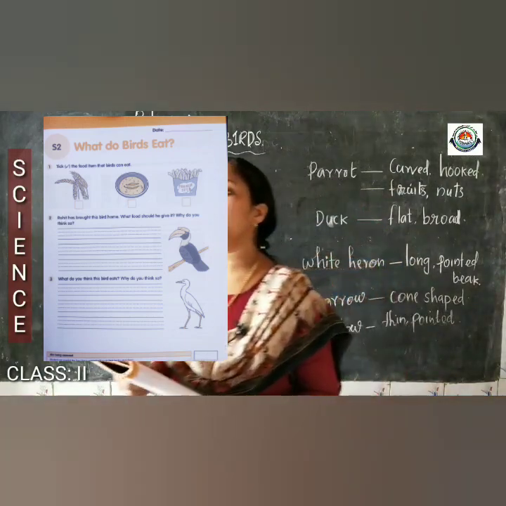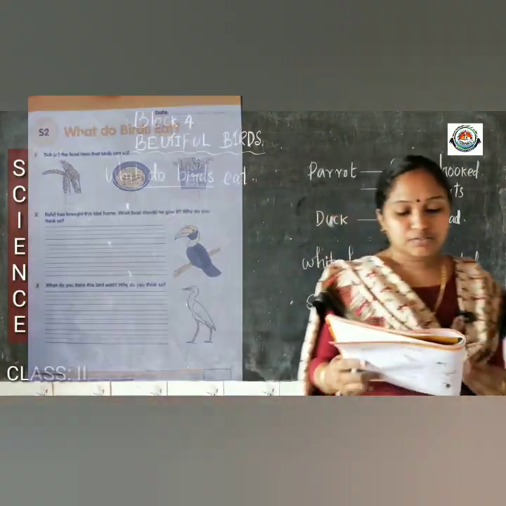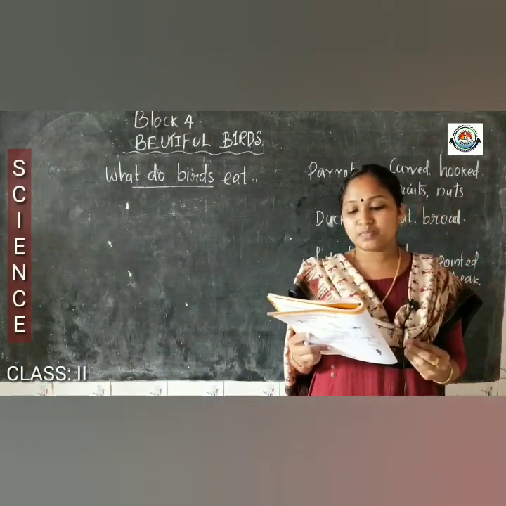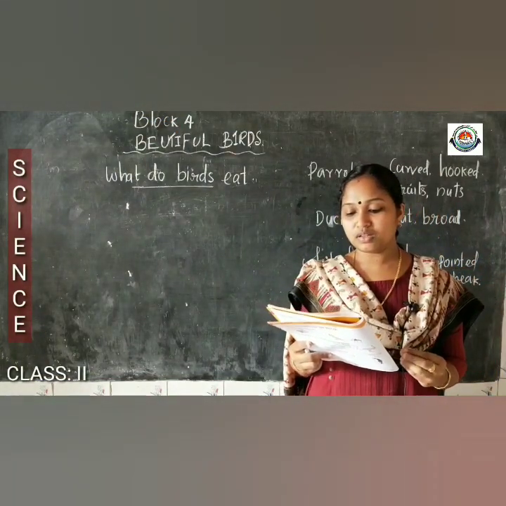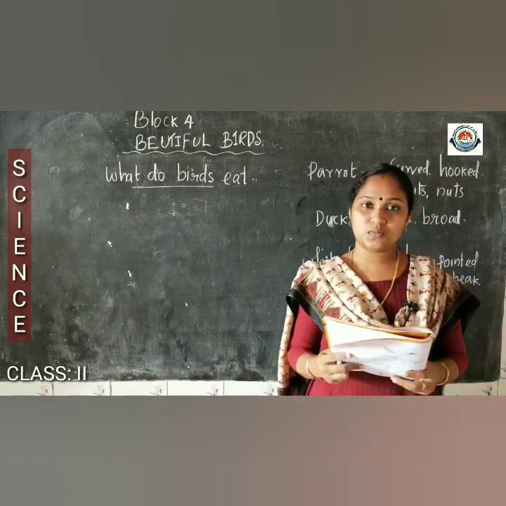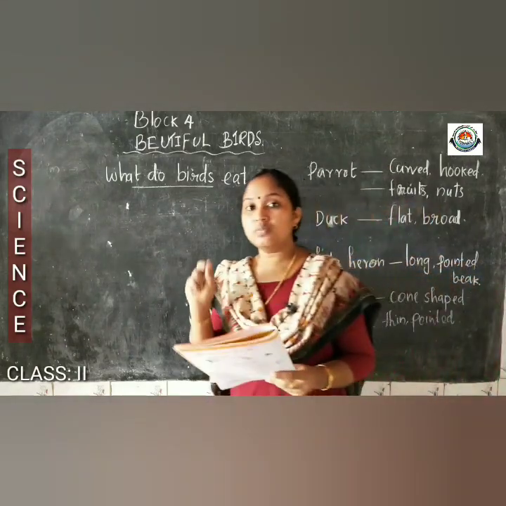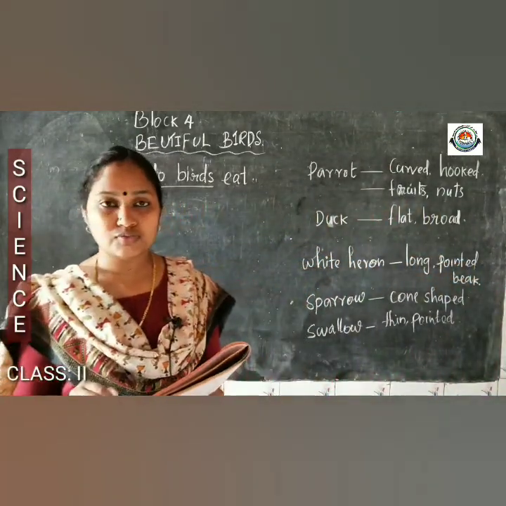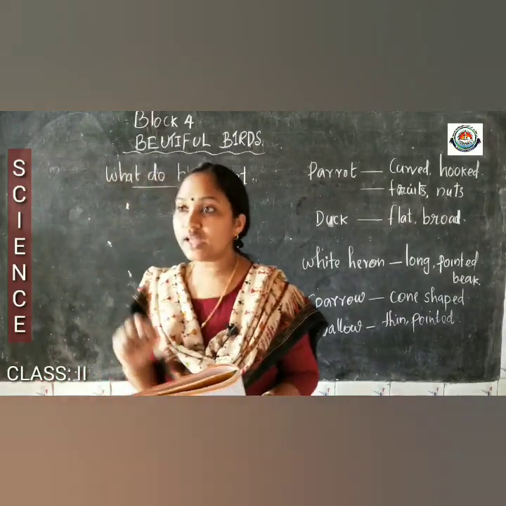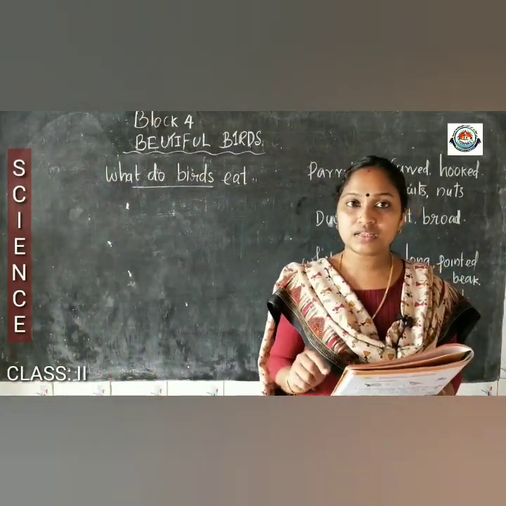Okay. Then the second question. Try to read the question, students. I will read for you. Rohit has brought this bird home. What food should he give? And why do you think so? So first you have to observe the beak of the bird. Just look at the beak of the bird. What is the shape of the beak?